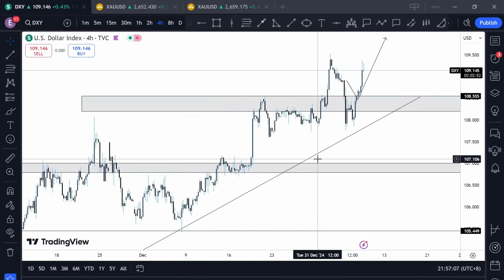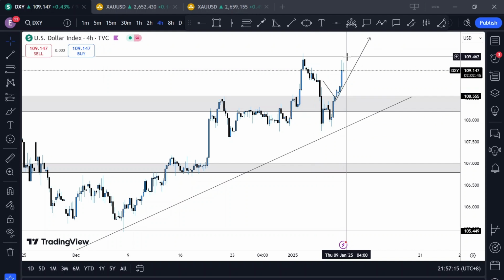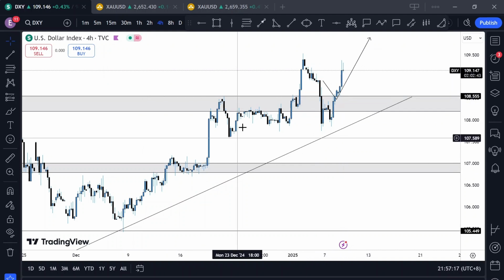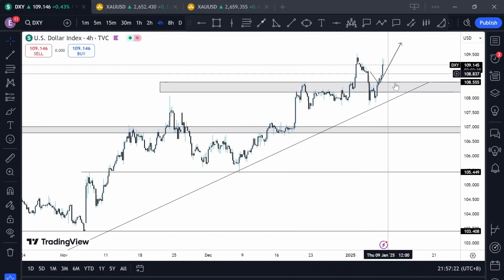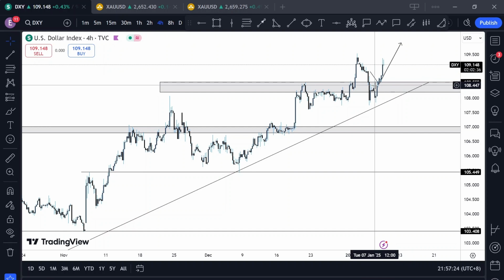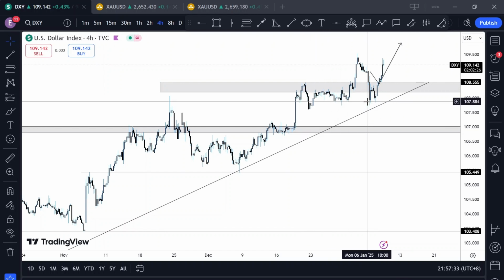Okay, for the DXY confirmation, this double bottom here actually confirmed that price was going to continue to the upside, which was a confluence for the sell we had on Pound USD. So you can see DXY played out right. The anticipated pullback was around 108.40, but we saw price bottom at this region of 107.85.